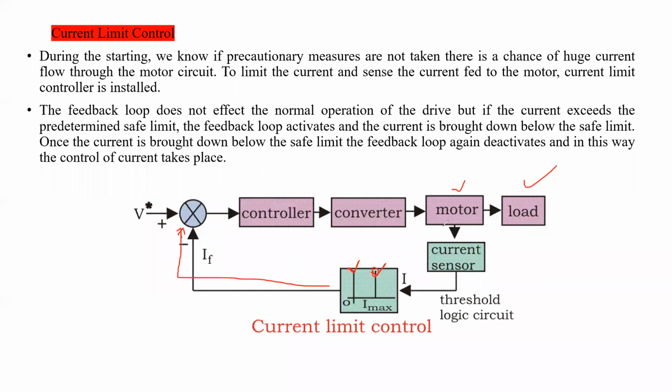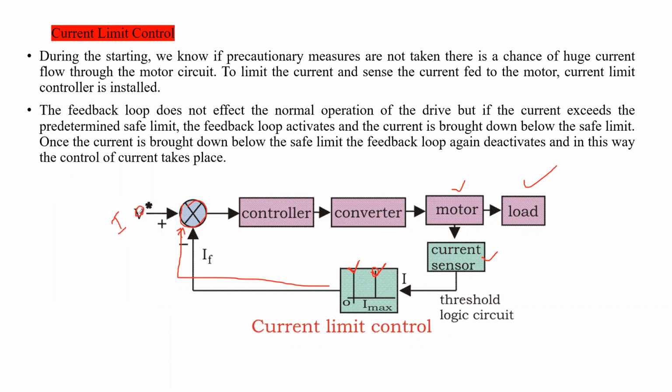If the current is very less, if a small amount of current is flowing through the motor, this current is sensed by the current sensor and it will give it to the reference circuit. This reference circuit will compare these two parameters, that is the reference current and actual current.